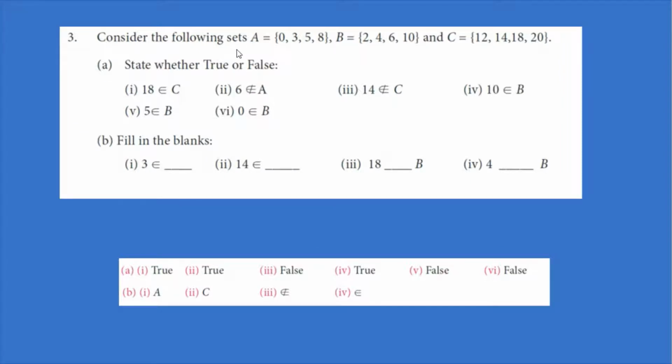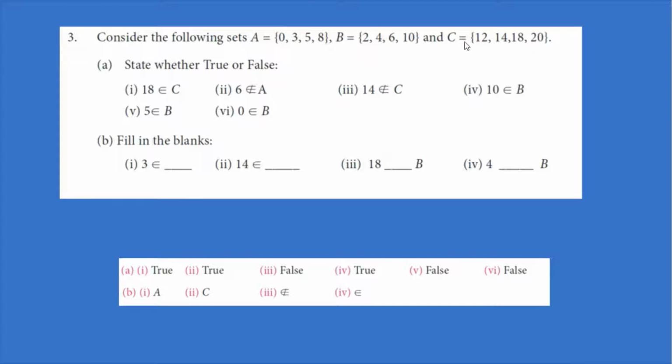Consider the following sets: A equal to 0, 3, 5, 8, B equal to 2, 4, 6 and 10, and C equal to 12, 14, 18 and 20. A. State whether true or false. 1. 18 belongs to C. Is this true?